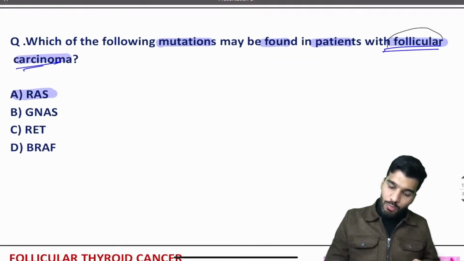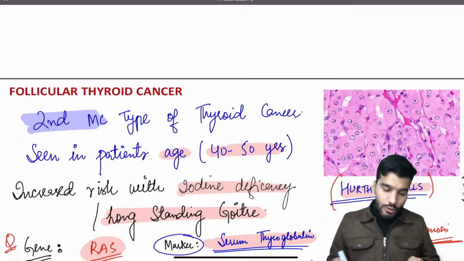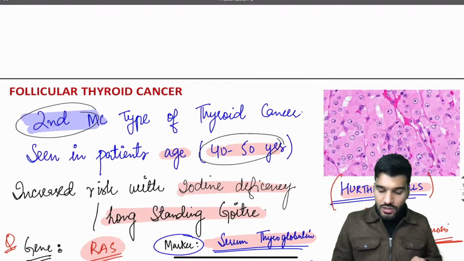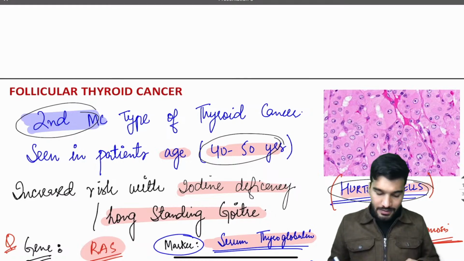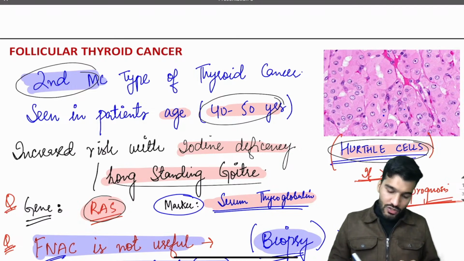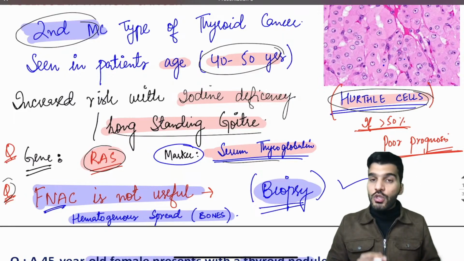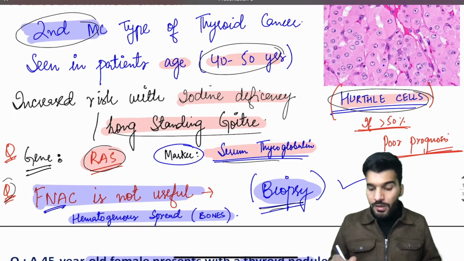Then the gene mutated in the follicular carcinoma is going to be a RAS mutation. Follicular is the second most common type. Age is around 40 to 50. Hurthle cells are seen, and it's seen in a patient with increased risk of having a long-standing goiter. RAS gene is the mutation. Serum thyroglobulin is the marker. FNA is not useful because it cannot differentiate adenoma from the carcinoma. That's why we go with the biopsy.